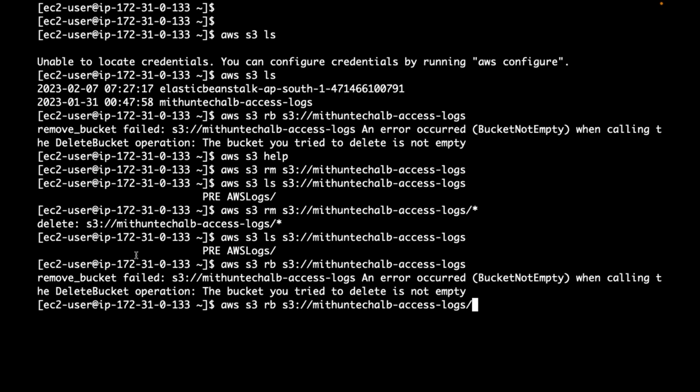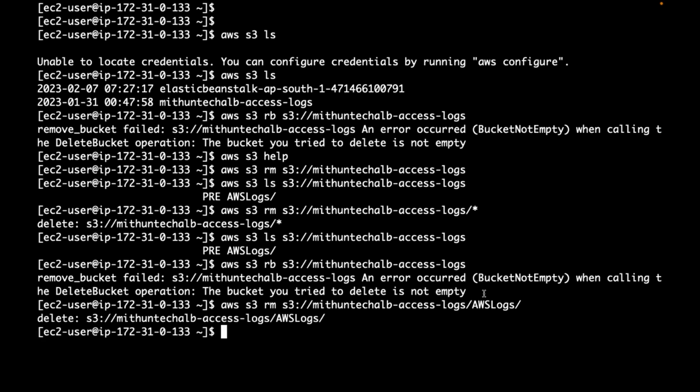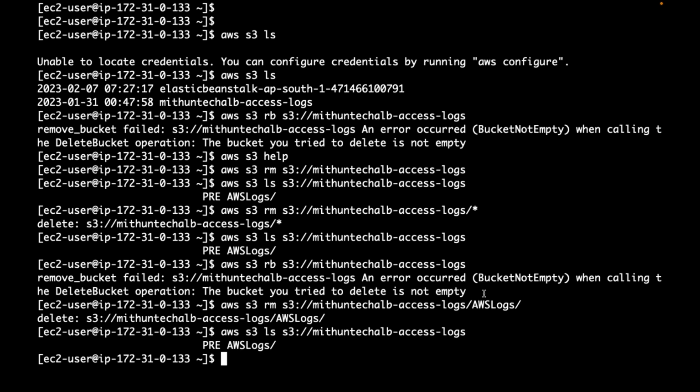Okay, you need to delete the folder. aws s3 rm, let me give it. Now let's see if I have anything as of now. So you need to first remove the files, and later you can delete the bucket. Now it has permissions to create and delete buckets because of the admin policy.